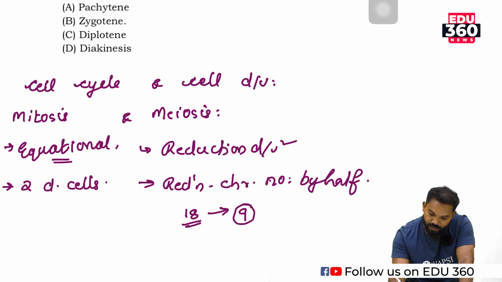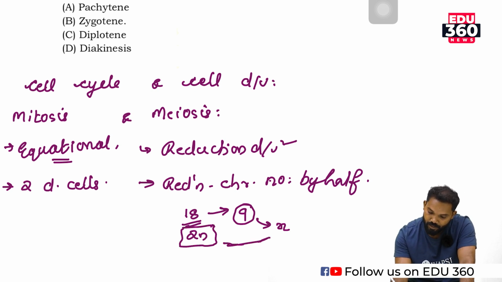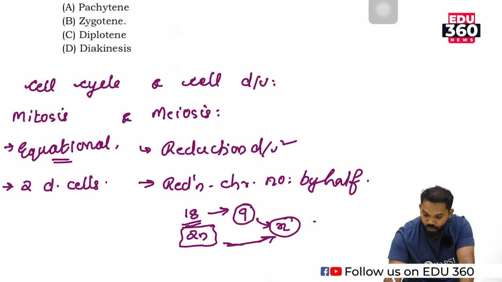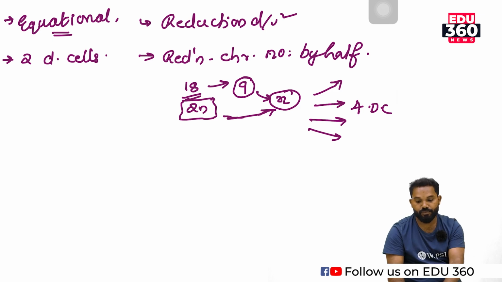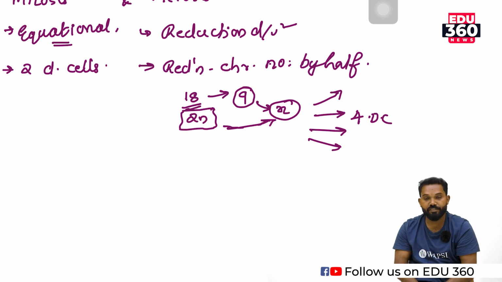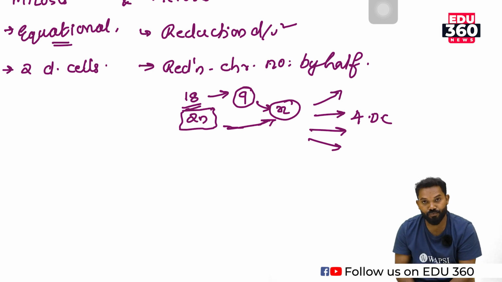Here the 18 is the diploid chromosome number and the 9 is the haploid chromosome number, which means in the process of meiosis, the diploid nature reduces to the haploid nature. How many cells are formed during meiosis? Four daughter cells, that is the product of meiosis. So the direct difference between mitosis and meiosis: the end product is 2 daughter cells in mitosis, and 4 daughter cells in meiosis.